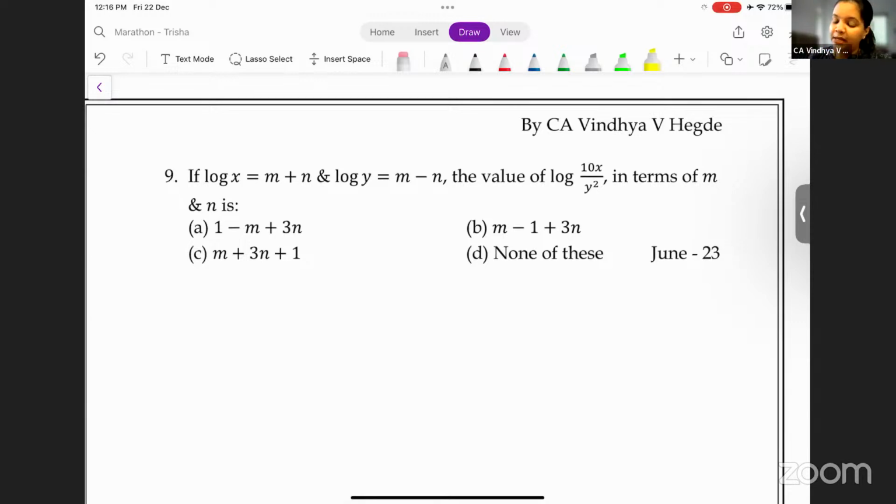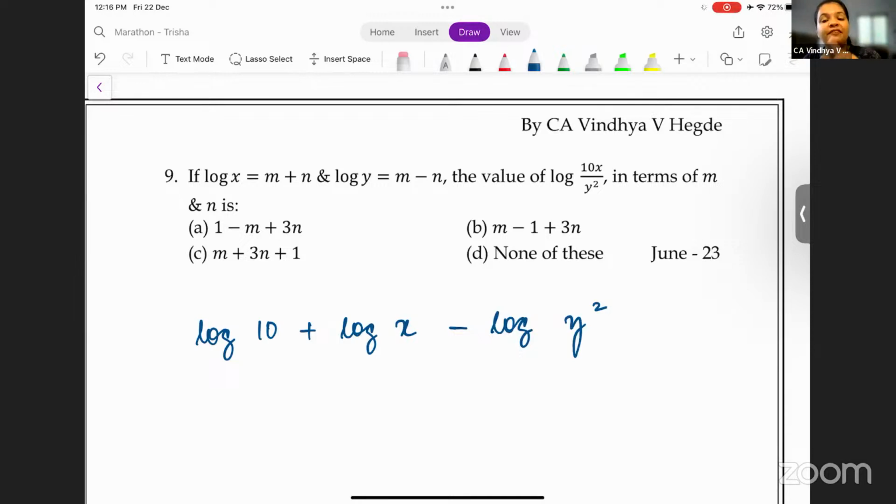Log x is equal to m plus n. Log y is equal to m minus n. Find the value of log of 10x by y square, in terms of m and n. Now this, can I write this as log 10 plus log x minus log y square? Because this is in the form of log of a into b divided by c, which is log a plus log b minus log c. Okay. Now, we know that log 10, when the base is not given, we consider the base as 10 here. So log 10 base 10 is 1.